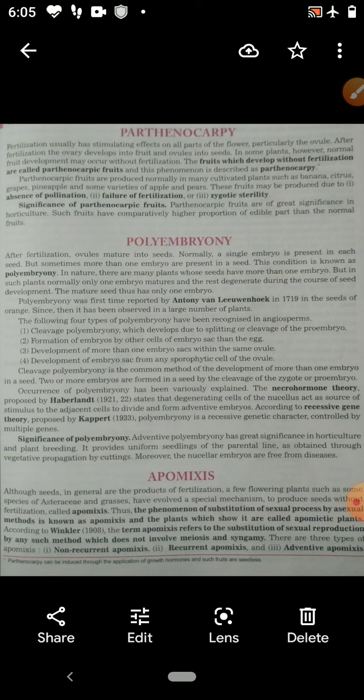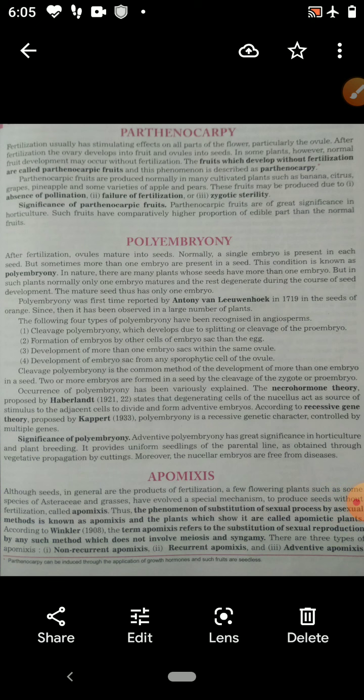Today I am going to explain to you parthenocarpy, polyembryony and apomixis. You have to know what parthenocarpy is. The fruit which develops without fertilization is called parthenocarpic fruit. This phenomenon is described as parthenocarpy.